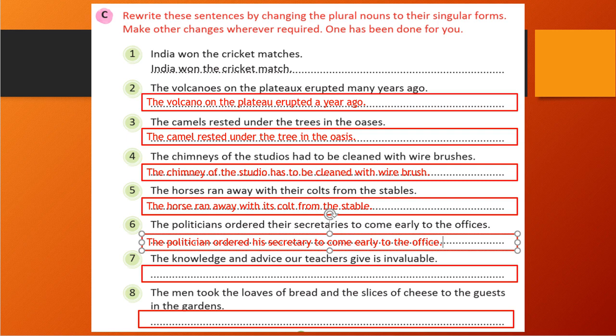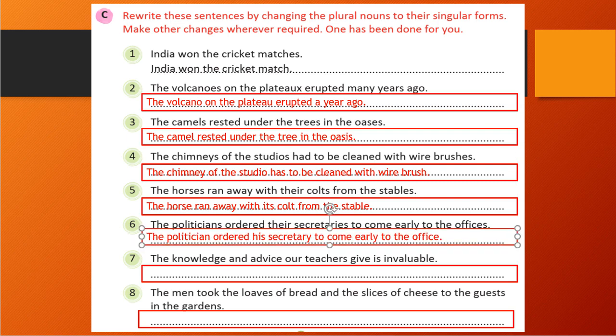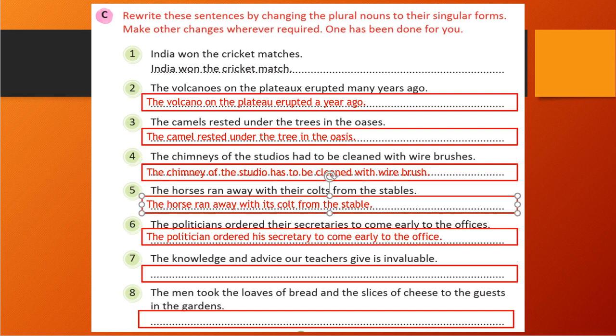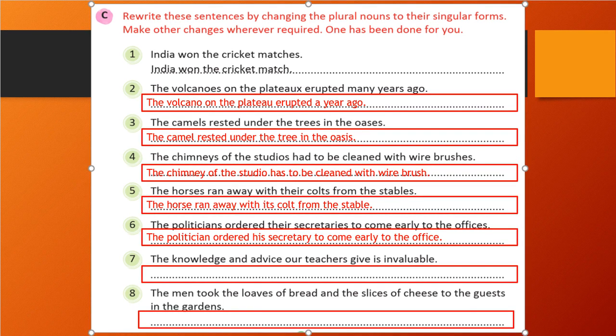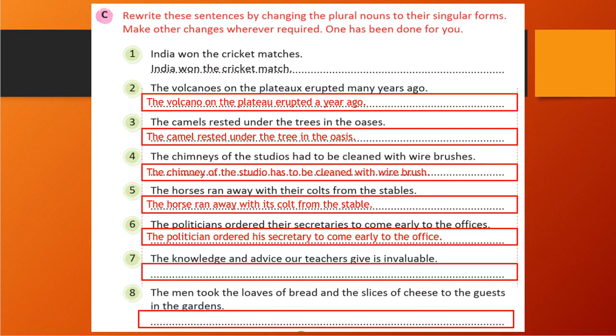So if you are not able to see, then let me put it here now. Okay, now I think you are able to see that, correct? Yeah, right. So let's see the seventh one, what it is.